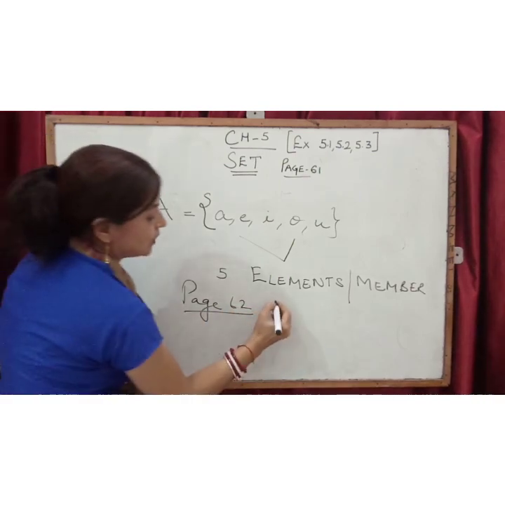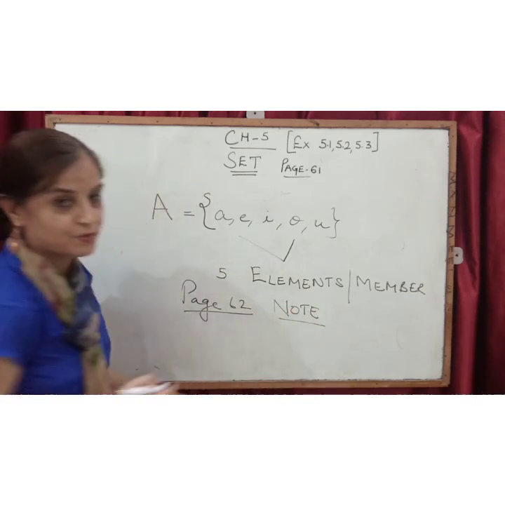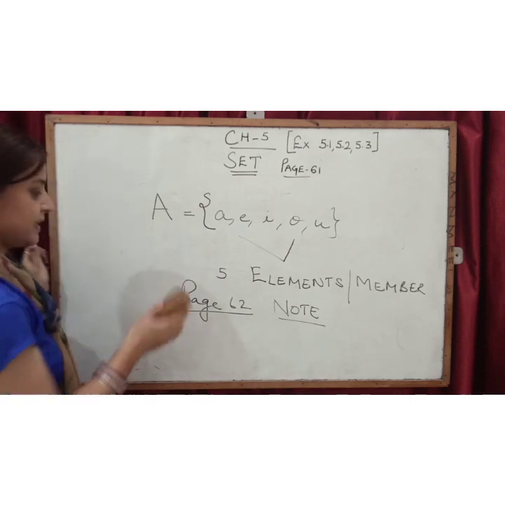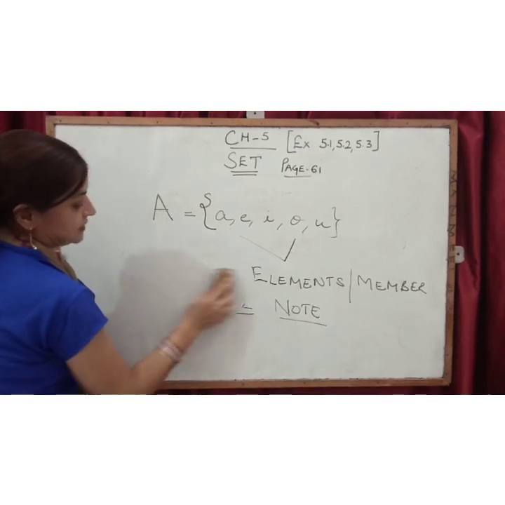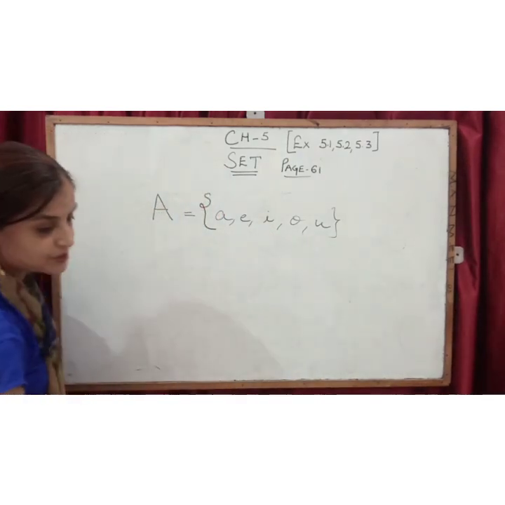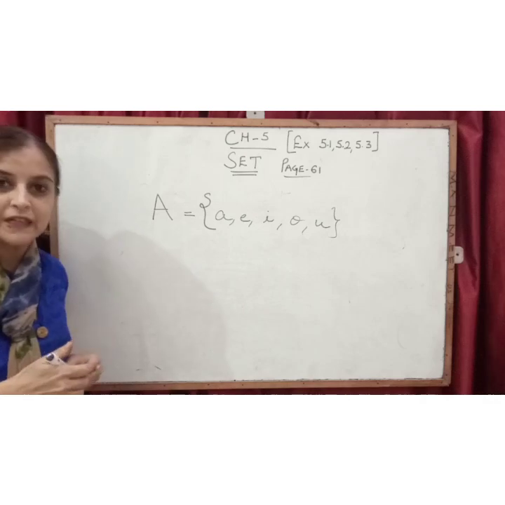See your books, page number 62. There they have given you one note, blue color note. What is written in that note? Your first point is that, suppose I have given one question to 2 children: write down the vowels of English alphabet.